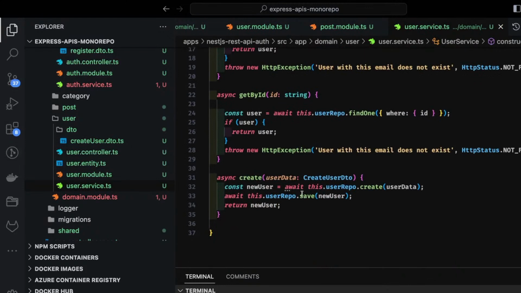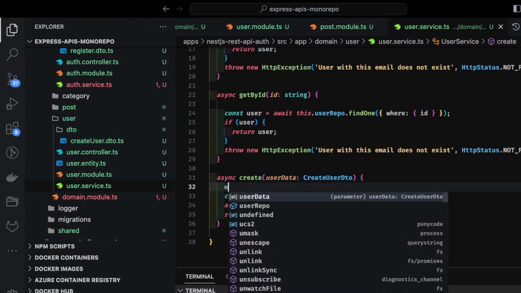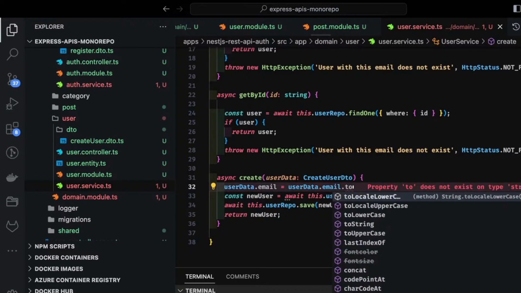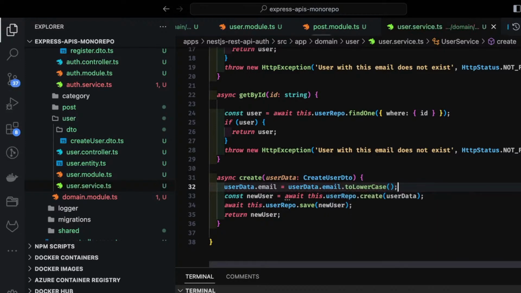Okay, we are doing a create. So I will do one single thing to prevent any issues. userData.email.toLowerCase. So we know what email property we are storing.